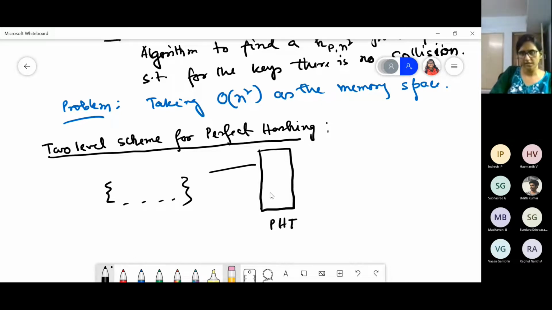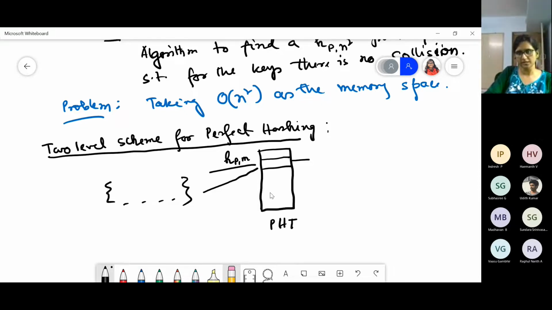Now if you get a chain, where a number of elements are mapped to the same slot, then say this is the primary hash function h_p,m.